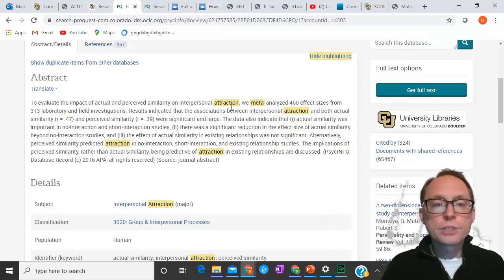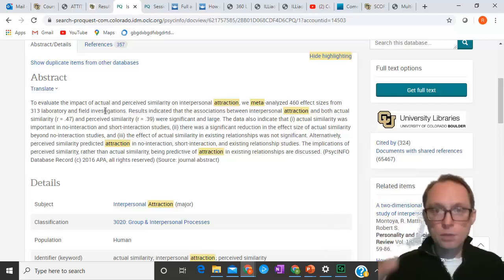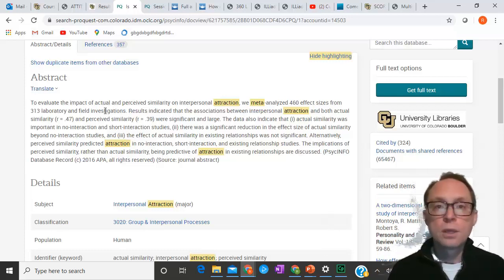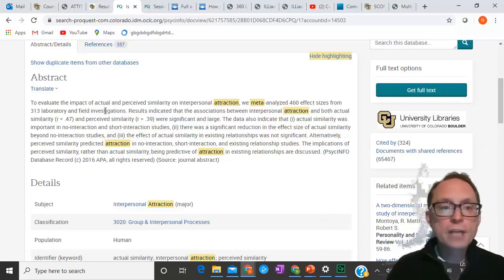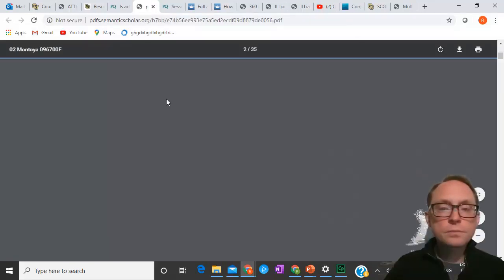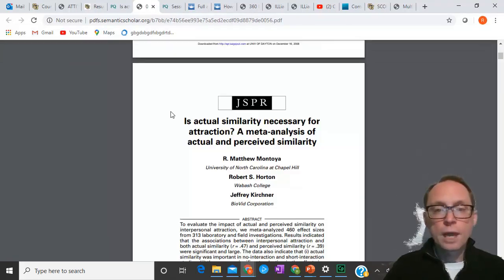But what they really did is they took all these studies and they meta-analyzed 460, in this case, 460 different effect sizes from 313 different investigations. All right, so what they did is they took all of the actual data from those studies, and they put them into a statistical analysis called a meta-analysis. And what they found is that actual similarity and perceived similarity were significant and large indicators of attraction, right? So if you actually look at the full text on this one, you will see how they did this.